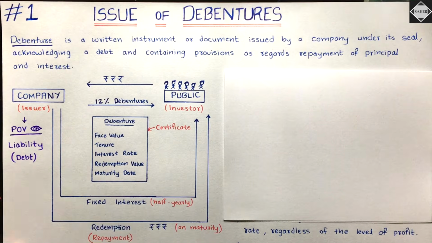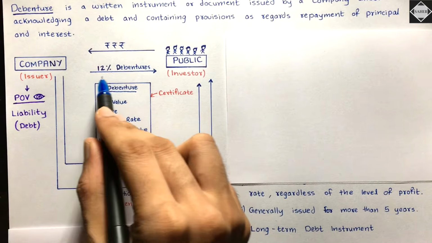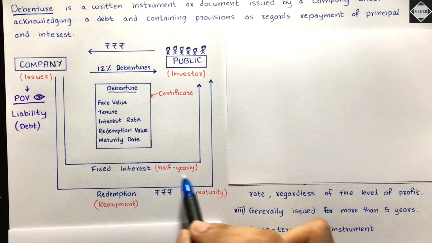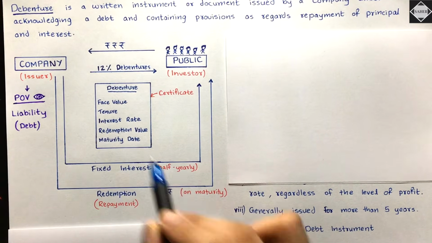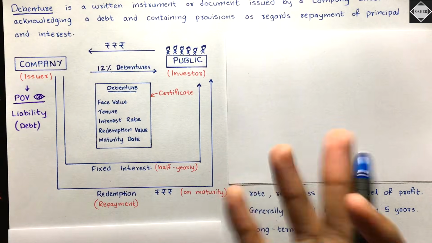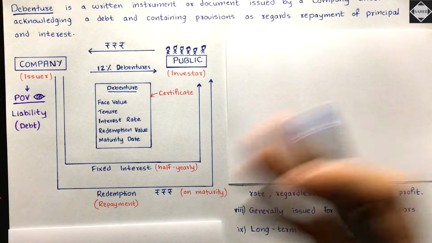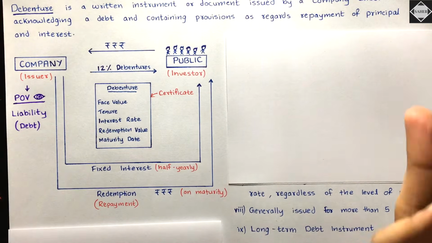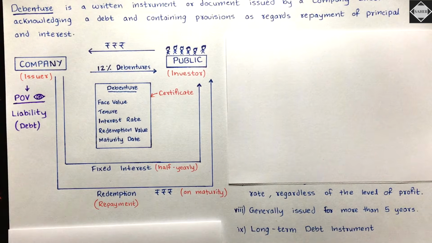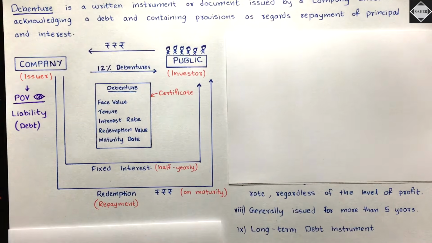Fine. So see here, every year fixed interest will be paid to the public, 12%, as I said in this example. Mostly in India, what happens is every 6 months interest is paid. So 12% into 1/2, every 6 months it will be paid. In India, it's like that, but it can differ from company to company. It can be yearly also, quarterly also. So 12% yearly interest will be paid. In this example, it can be 13%, 7%, 8%, 9%, whatever it is.